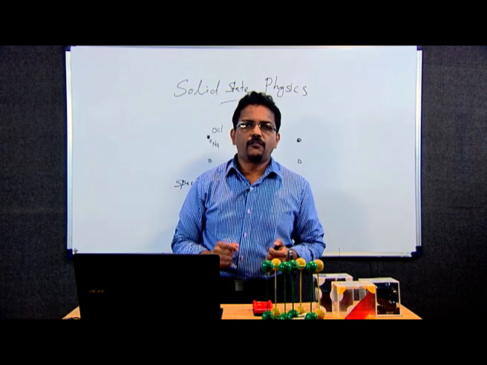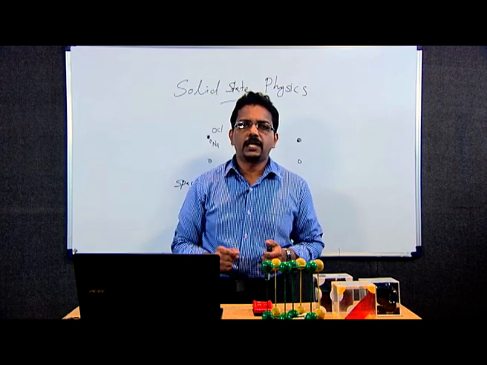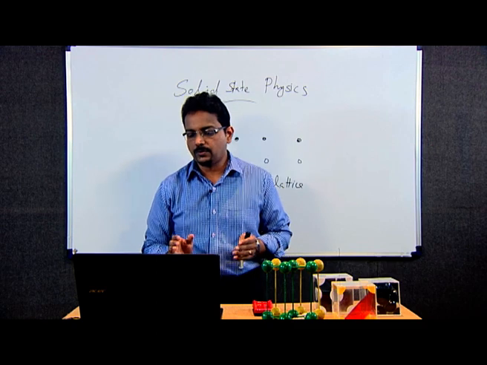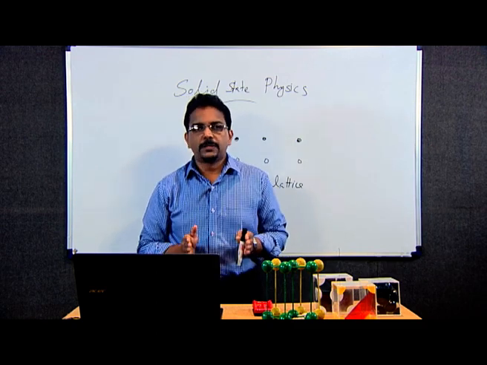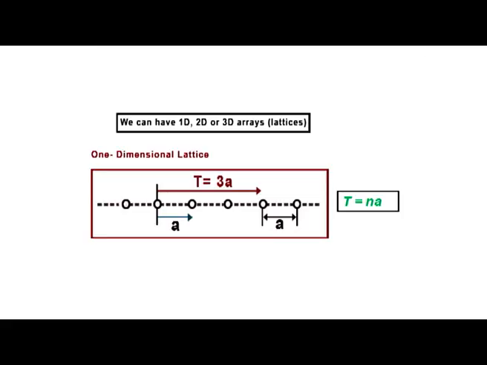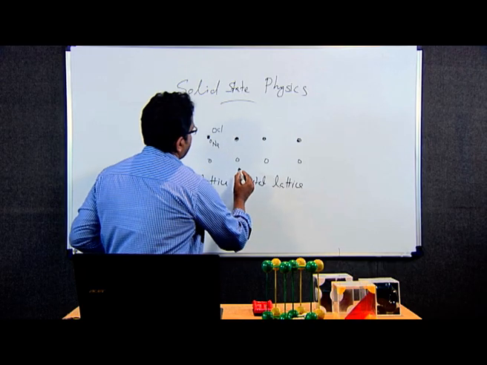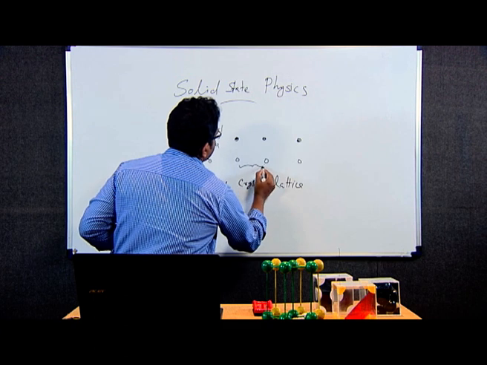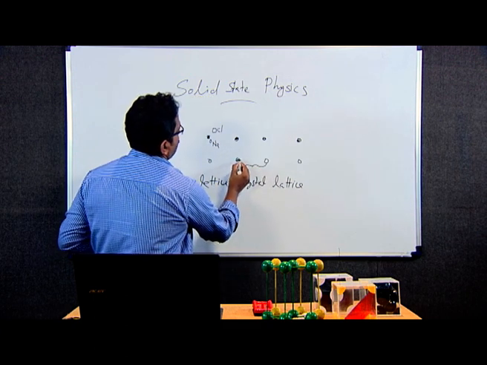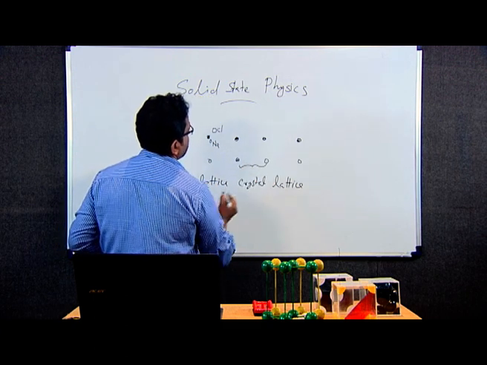So, we can have 1-dimensional, 2-dimensional, 3-dimensional arrangements of atoms. For simplicity, let's discuss the 1-dimensional case initially. In a given direction, all lattice points must be separated by an identical distance a, which we call the lattice parameter. Here, you can see these lattice points, two points are separated by a distance.